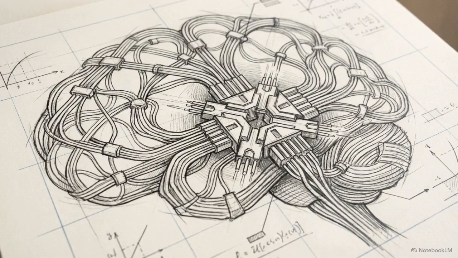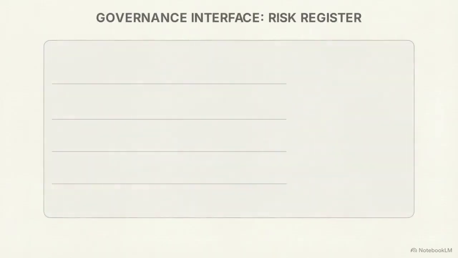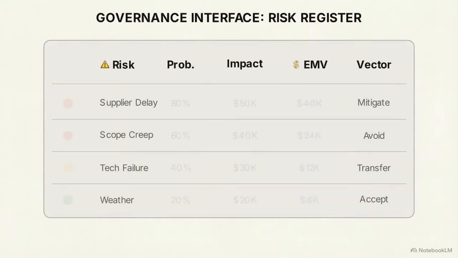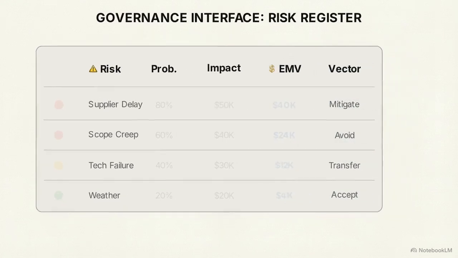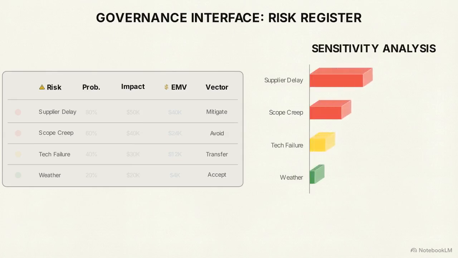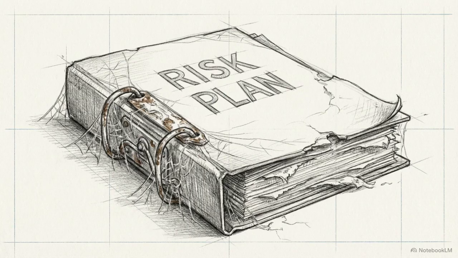The output of this entire analytical engine must live in a central nervous system, the risk register. The risk register is a dynamic, probabilistic governance interface. It catalogs every identified variance, its calculated EMV, and its assigned response vector. As the project lifecycle advances and new data arrives, the matrix, models, and vectors within the register must continuously iterate. Risk profiles degrade and evolve over time. An unmonitored risk plan becomes a useless artifact almost immediately.